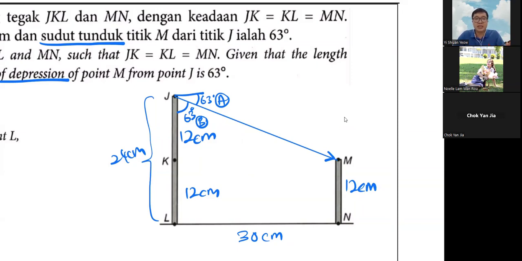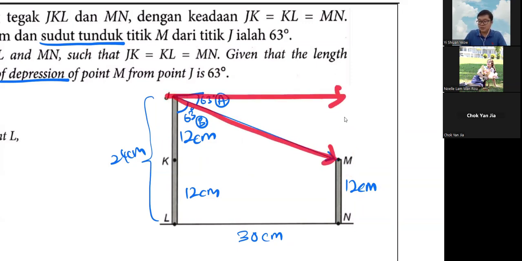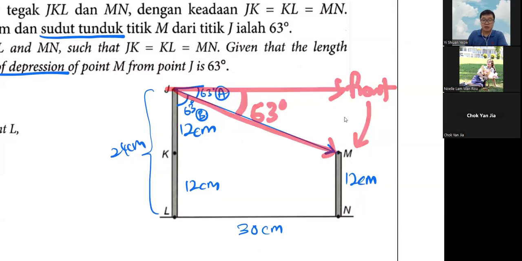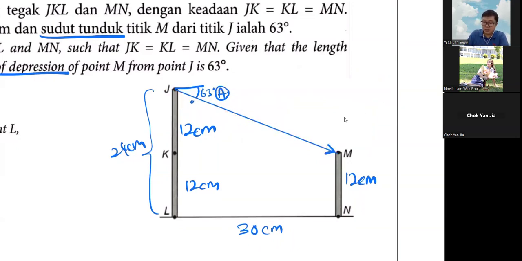Sudut tunduk titik M dari titik J. So the angle of depression of point M from point J. So meaning J looks at M first. I already drew the arrow. So if J wants to look at M, J must look in front first, and then look down. So the look down, where's the angle? It is here. So the 63 is here. So meaning this is the wrong one. Okay, so that is the information.